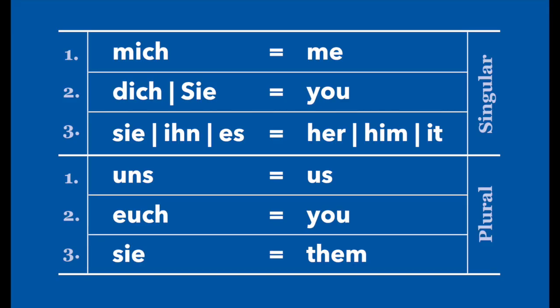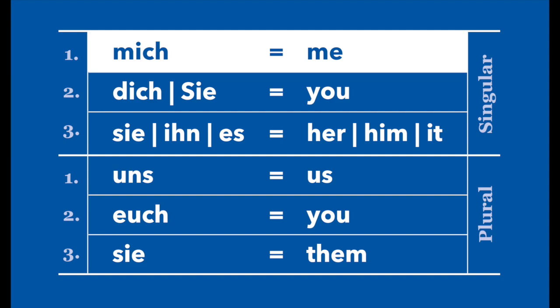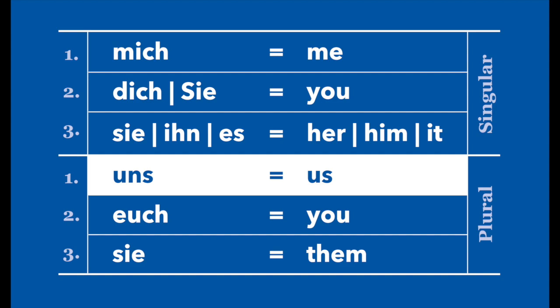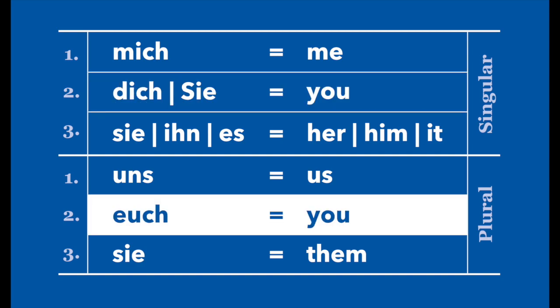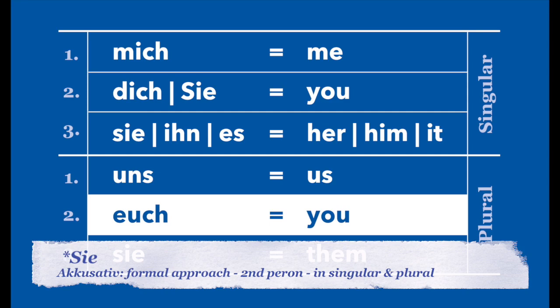When it comes to the personal pronouns in accusative, we have for the first person in singular mich, meaning me. For the first person in plural, uns, meaning us. For the second person in singular and informal, we have dich, meaning you. And for the second person, using the formal approach, we have Sie, written with a capital S. The second person in plural in accusative would be, for an informal approach, euch, meaning you. And using the formal approach, it will be the same, Sie, written with a capital letter.